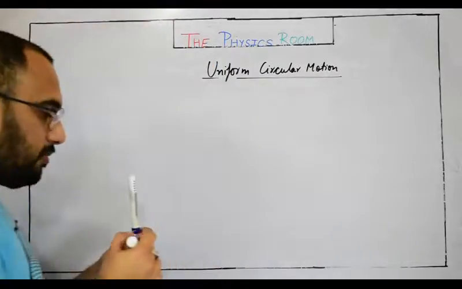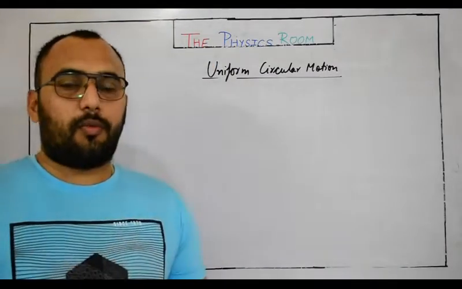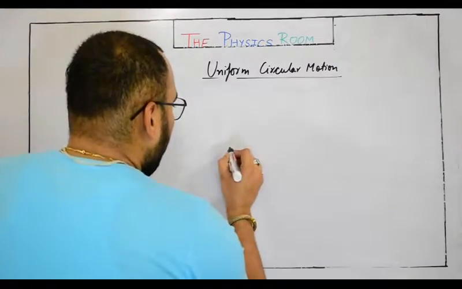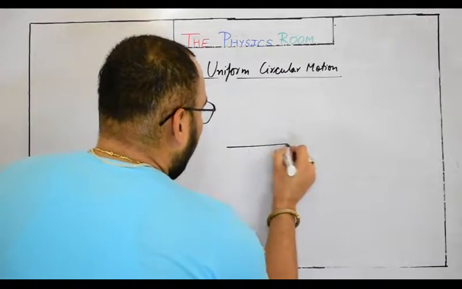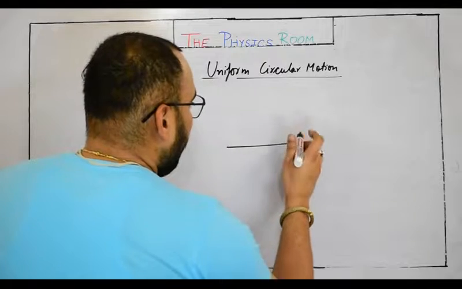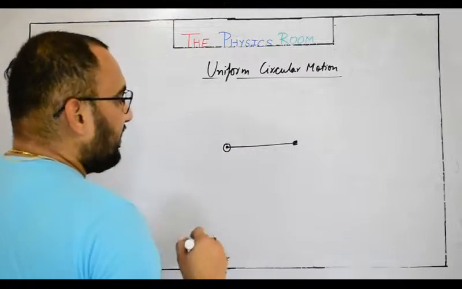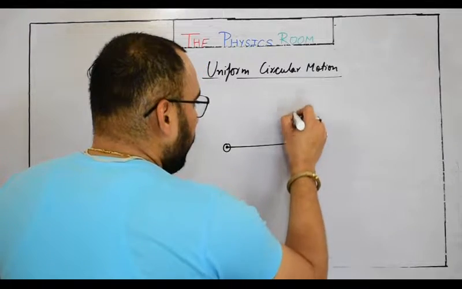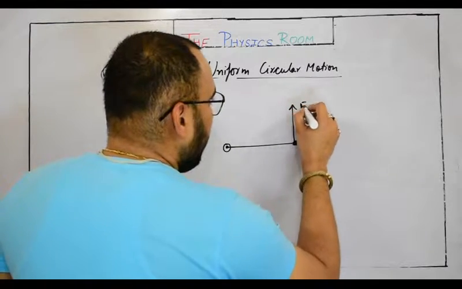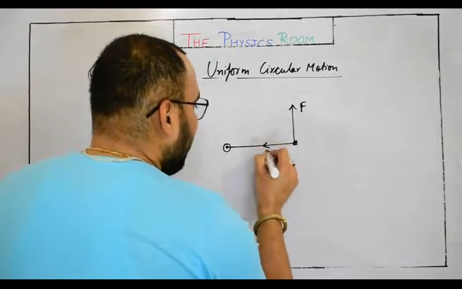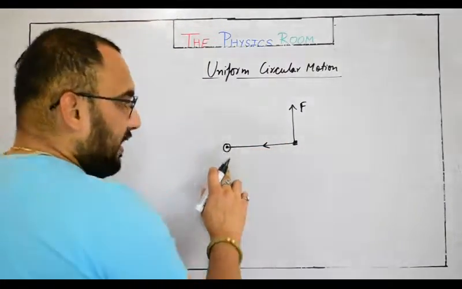Okay, uniform circular motion. The cause of circular motion we had discussed in an earlier topic: whenever we apply a force at the end of a rod which is pivoted or fixed at one end, not only this force is responsible, there is another type of force acting towards the center or towards the fixed end.